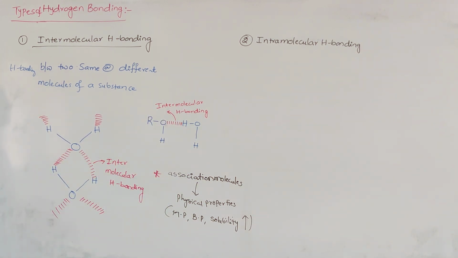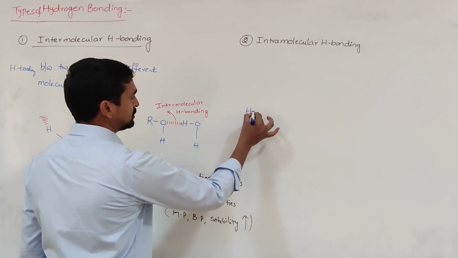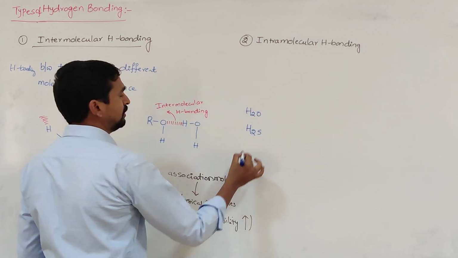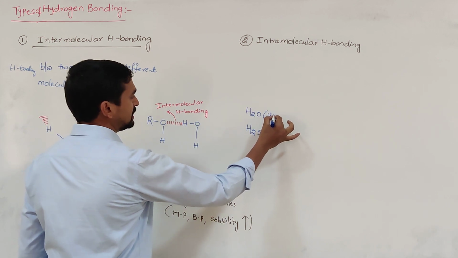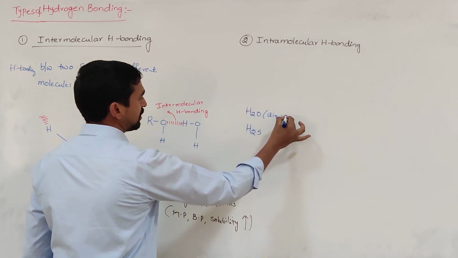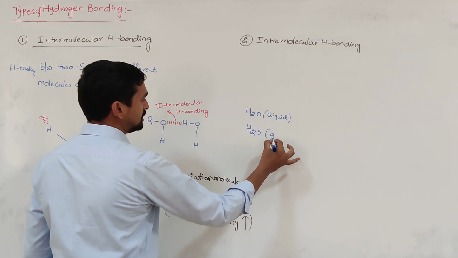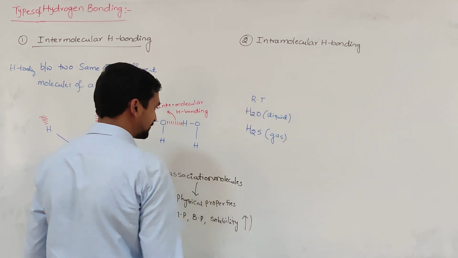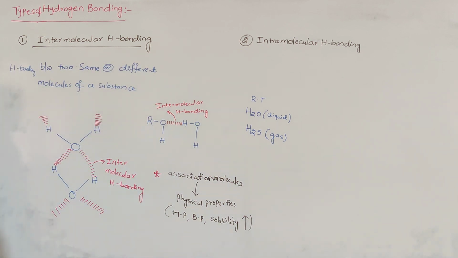To understand this one, the best example I would like to give, you can easily understand. The water molecule is there, H2O, and H2S. The H2O molecule exists as a liquid, whereas the H2S molecule exists as a gas at room temperature. So what is the reason?